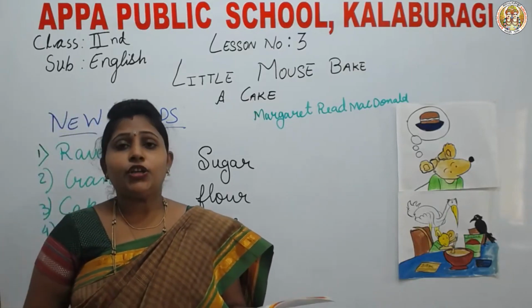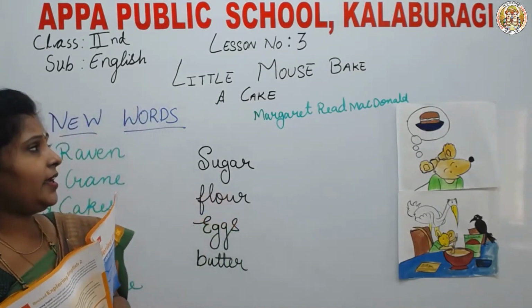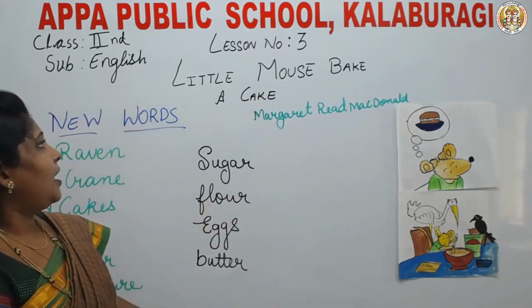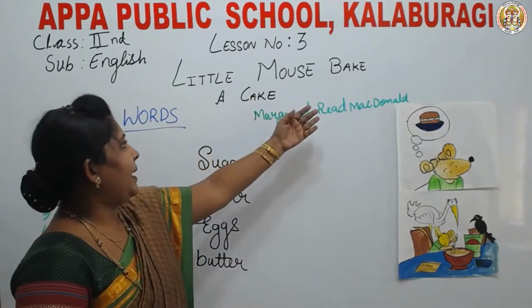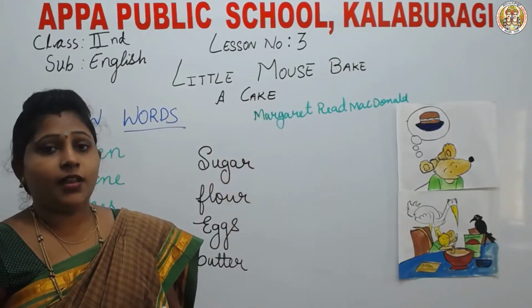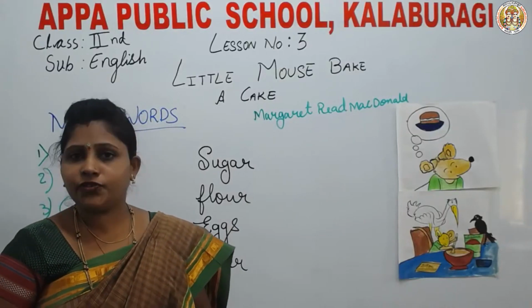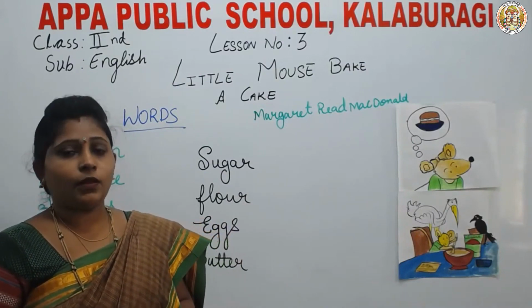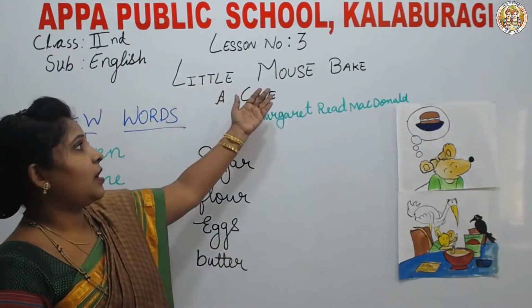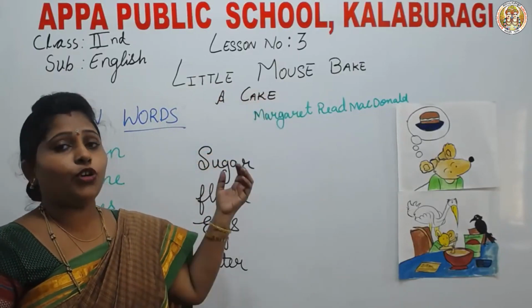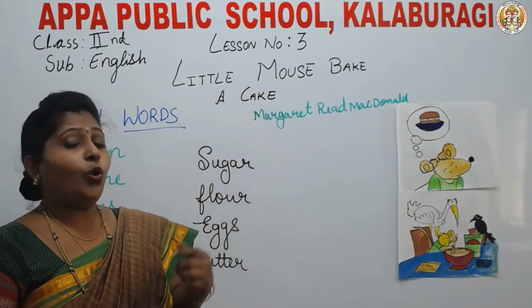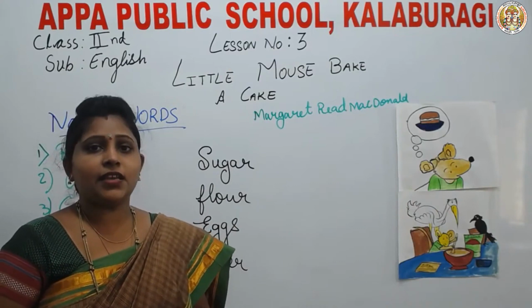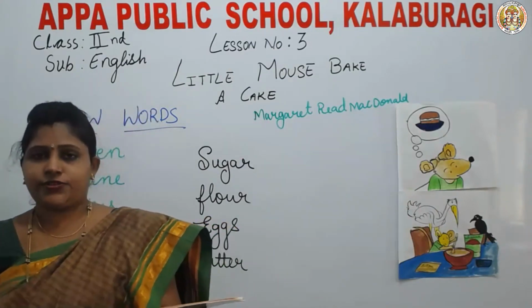So children, today the lesson number 3 we are going to study is Little Mouse Bake a Cake. What is the name of lesson number 3? Little Mouse Bake a Cake. What is the mouse baking? It wants to bake a cake. Who wants to bake a cake? Little mouse.